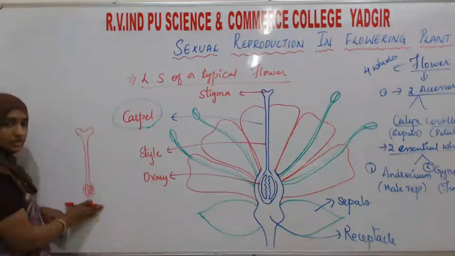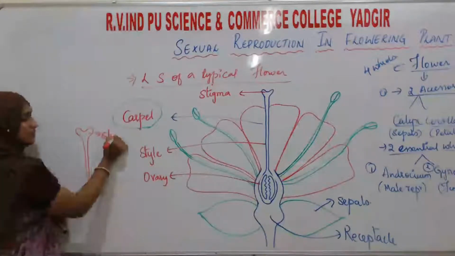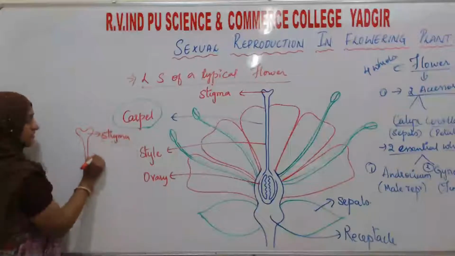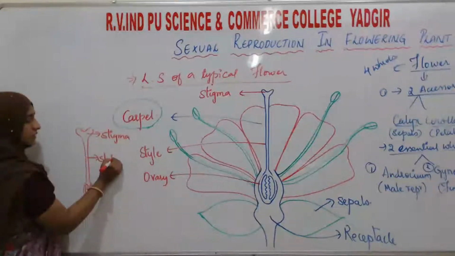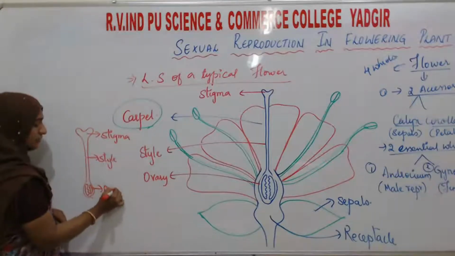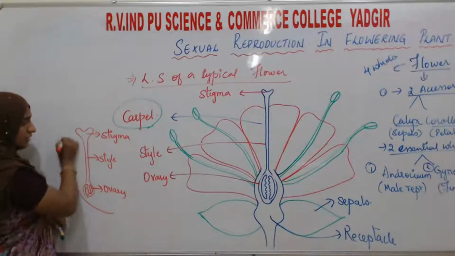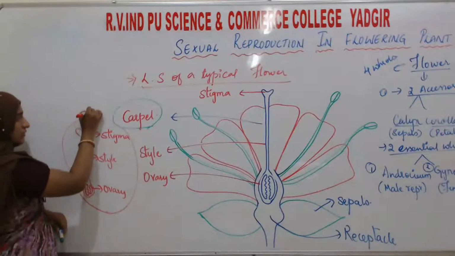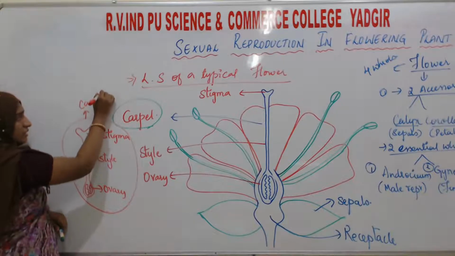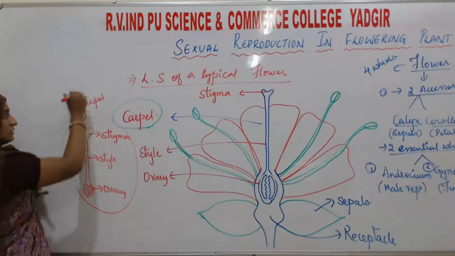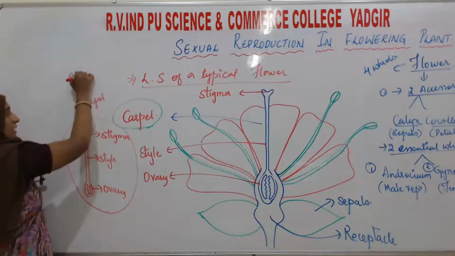Okay, this part in a flower, this is the stigma, this is the style, and this is the ovary. Altogether, this unit we can call the carpel, which is a structure of what? Gynoecium.